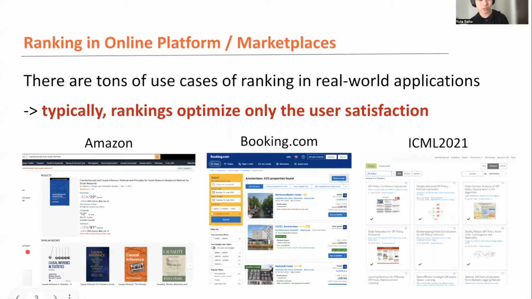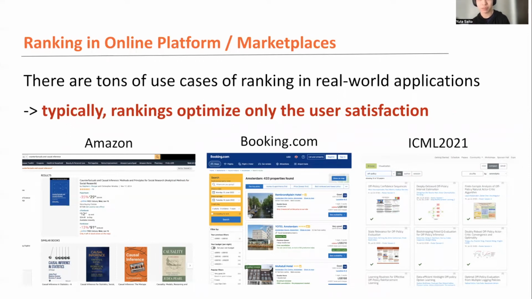So just to set the stage, there are many applications of ranking in online platforms or online marketplaces, from Amazon Book or hotel search and even the academic conference. So this actually is a very interesting application of the ranking. It seems that last year at ICML, the ranking of the accepted papers was optimized based on some estimated serendipity score. But anyways, typical rankings focus only on maximizing the user satisfaction metric, right?